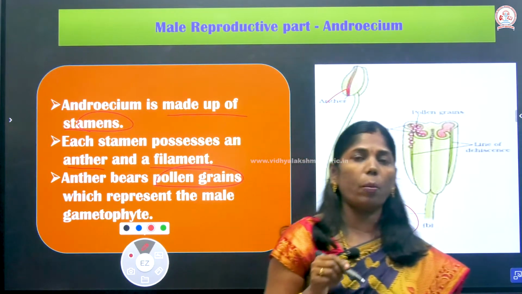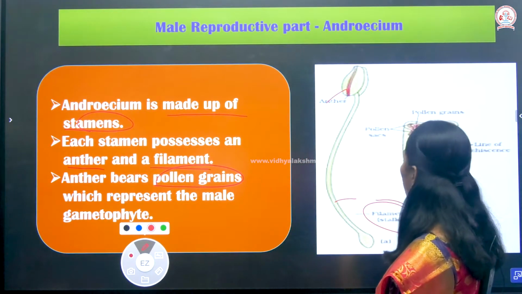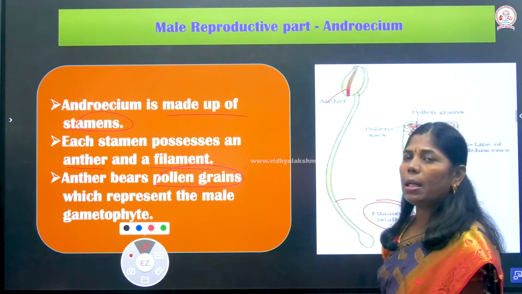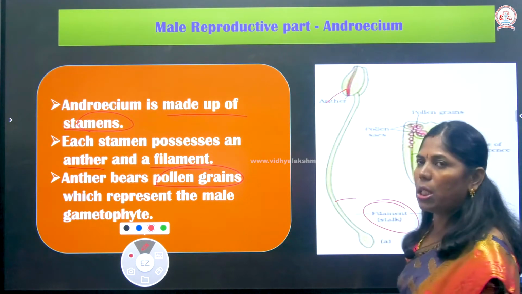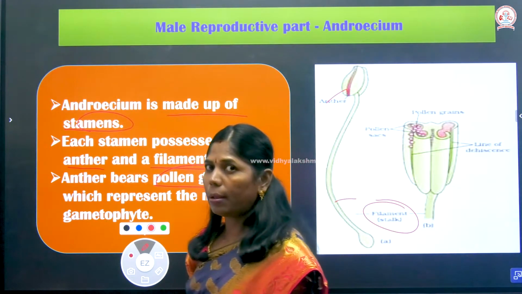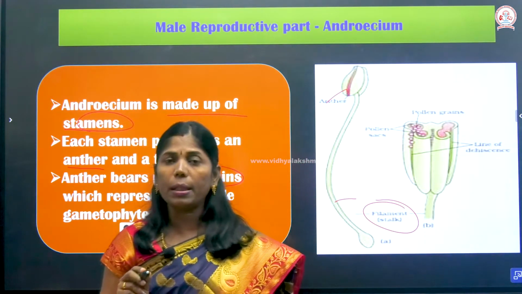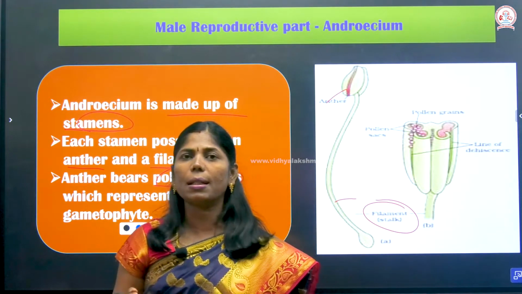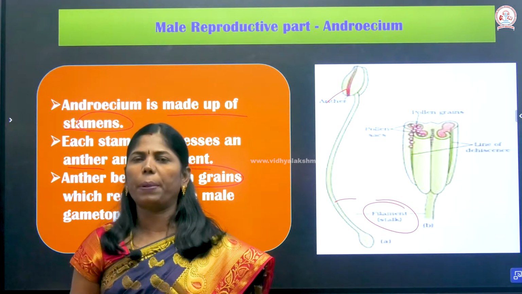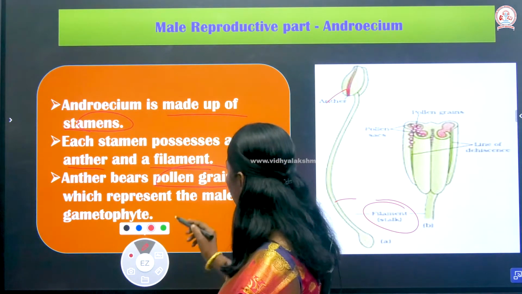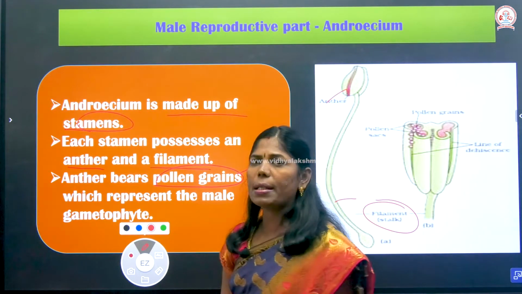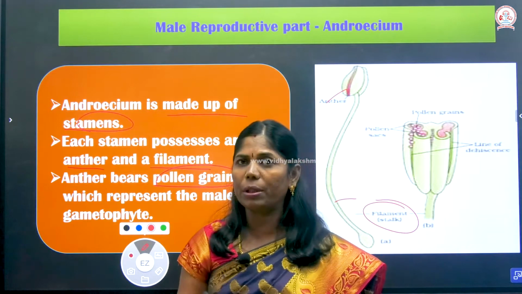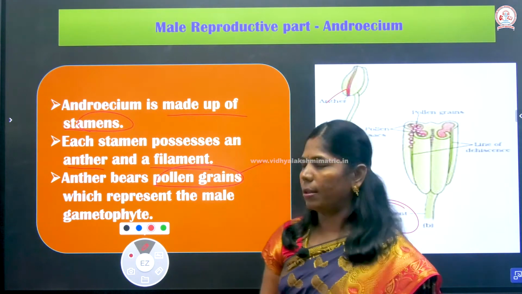How many pollen sacs are there? It has four pollen sacs. Four lobes are there, that is, four microsporangia, which is known as the tetrasporangiate condition. Two lobes is tetrasporangiate; a single lobe is the bisporangiate condition. A monothecous condition has one theca; a bithecous one has two thecae present. And the anther bears the pollen grains. The pollen grains are the first cell of the male gametophyte. The male gametophyte is formed from the pollen grains.